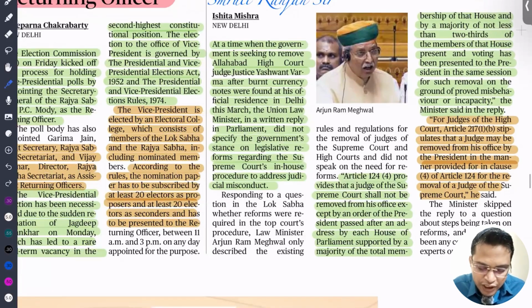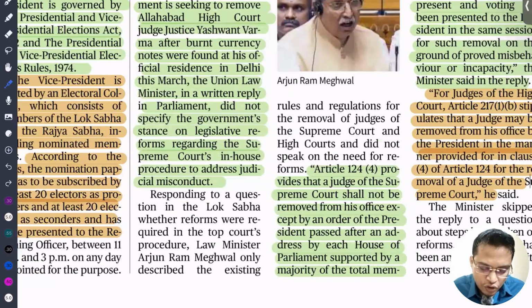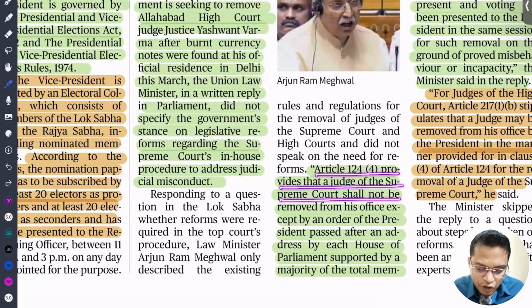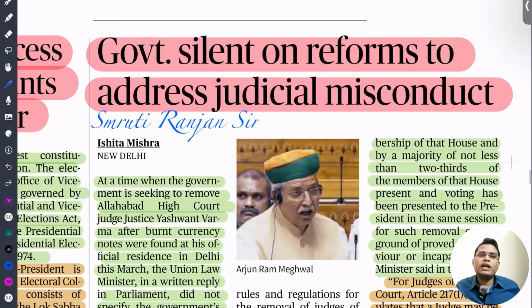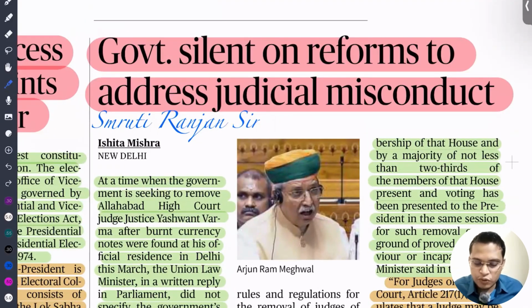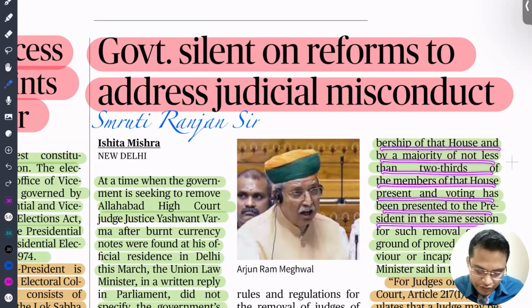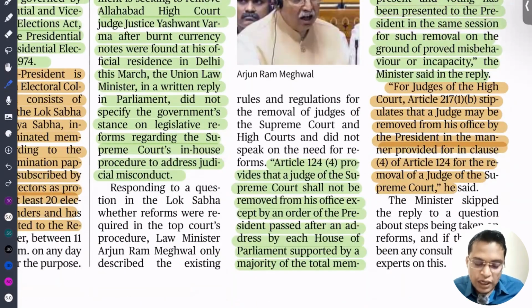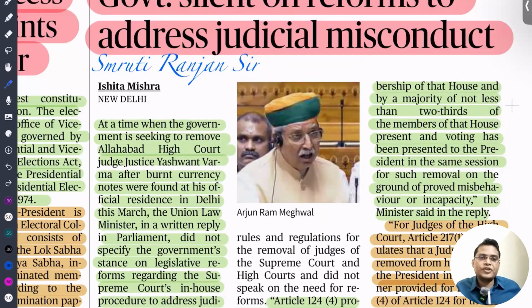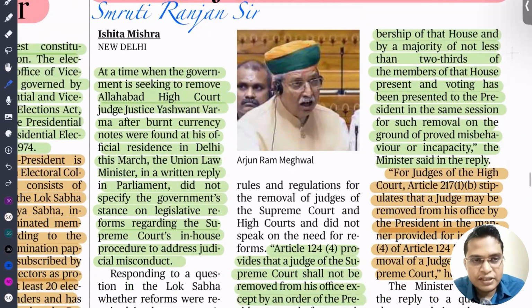Article 124 provides that judges of the Supreme Court shall not be removed from office except by order of the President. This is passed when they get the support of a majority, that is, more than two-thirds of members present and voting, and that should be more than the total strength of the House. The address is presented to the President in the same session. That means in the same session, both the Lok Sabha and Rajya Sabha need to pass this resolution. Then only it is given to the President.